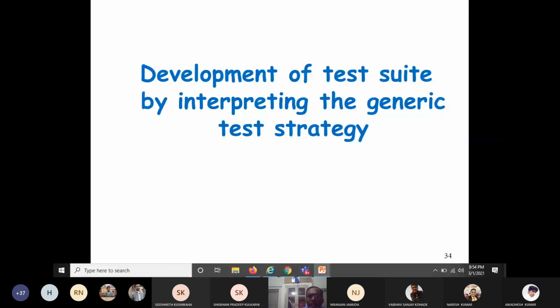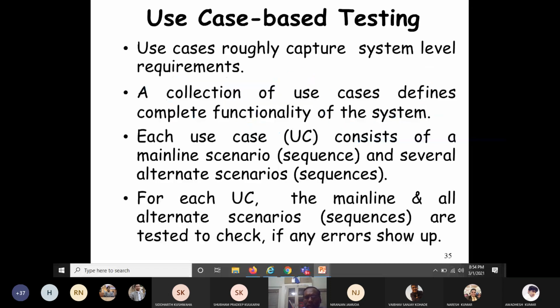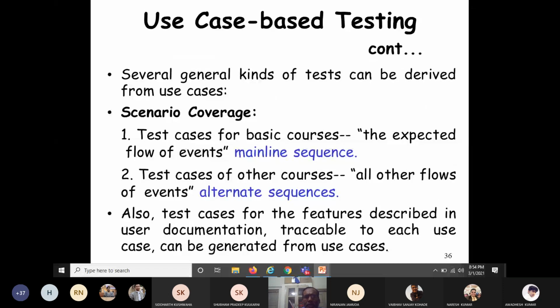So this is the generic test strategy I have told. For each use case, the mainline and all alternate scenarios are tested to check whether any errors show up. Several general kinds of tests can be derived from the use cases. Let's see. I have already told you two important sequences, mainline sequence and alternate sequence.